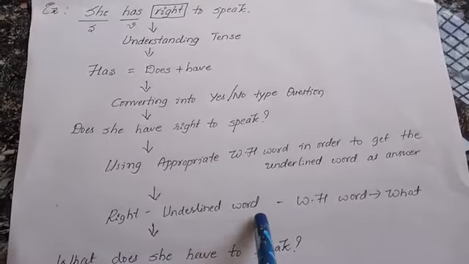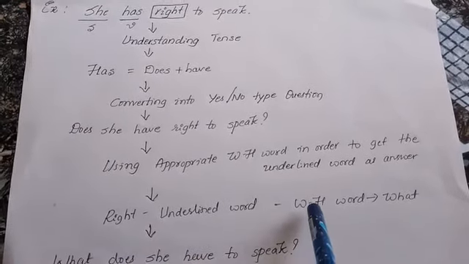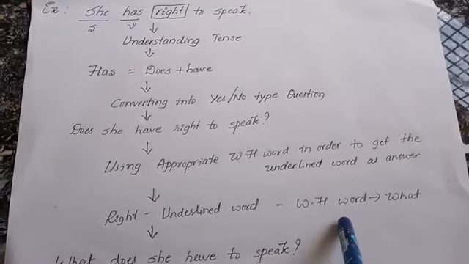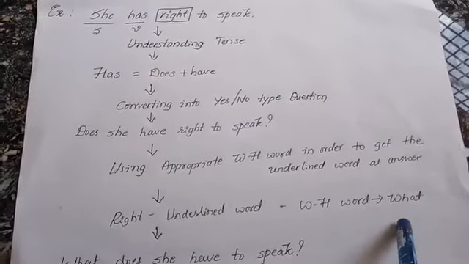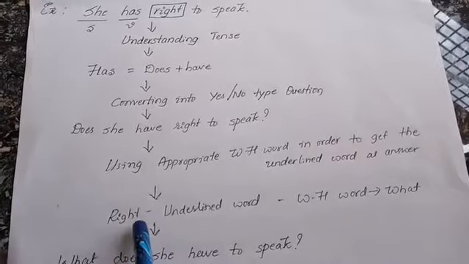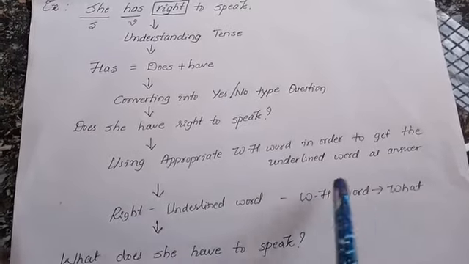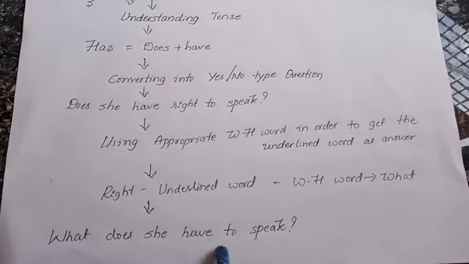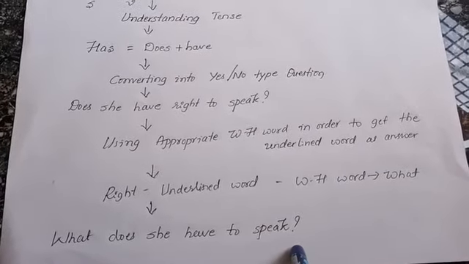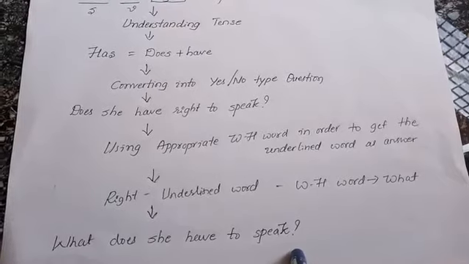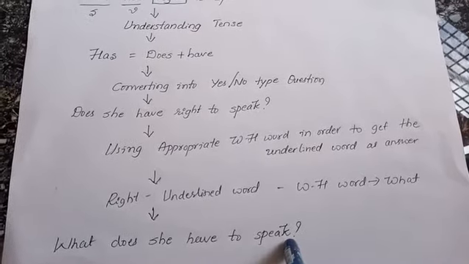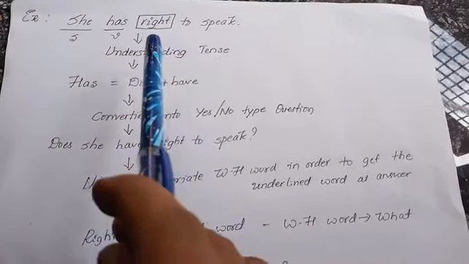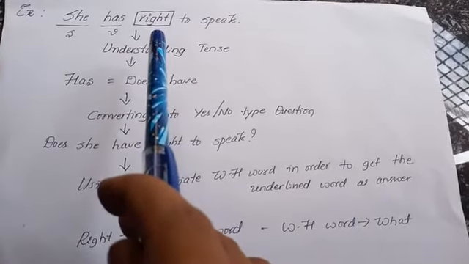After writing the underlined word, we have to ask which WH word can be appropriate to get right as an answer. And according to that, once again, what does she have to speak is an appropriate question to get the very word called right as an answer.